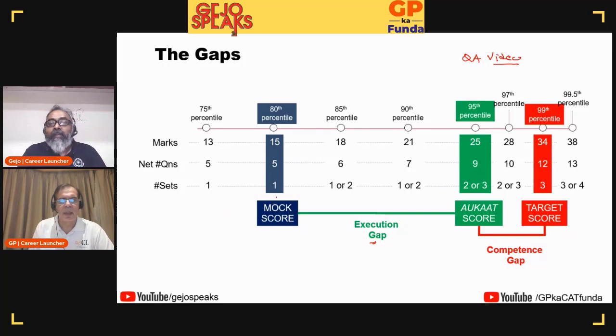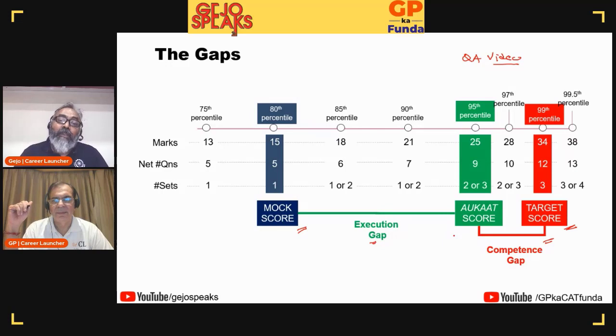And on the right hand side extreme, we have a target score. Now, when we start looking at this mock score and the target score, you see that the gap is huge, but the gap does not tell me the real story. And especially in DILR, you'll agree with me, GP, that most of the decision that people make about solving a question is basically the look and feel of the set. If the set looks deadly, I would have left it. If the set looks nice, I would have solved it without actually realizing whether the question was something that I could have solved or not.